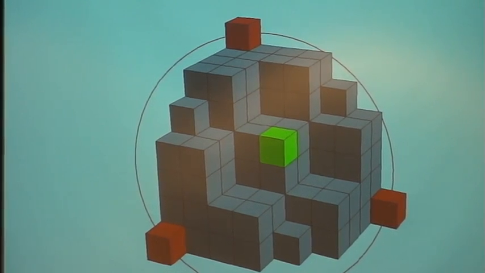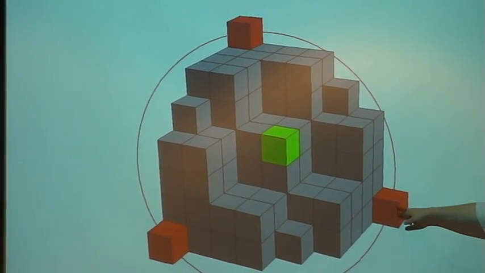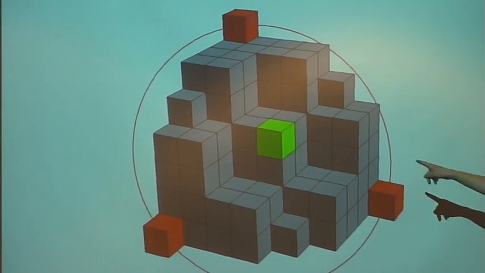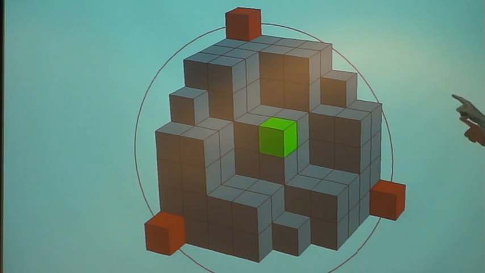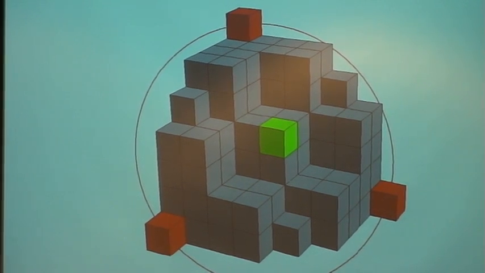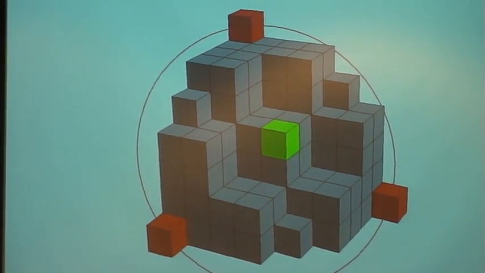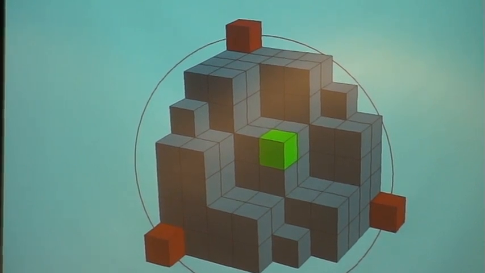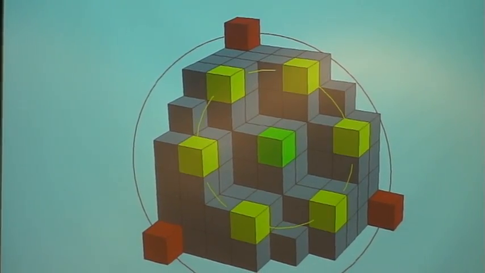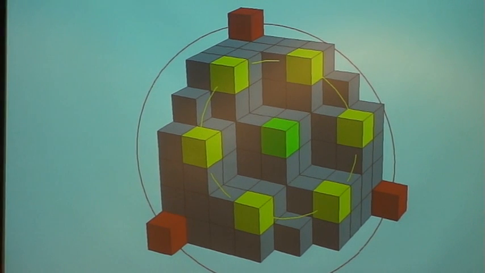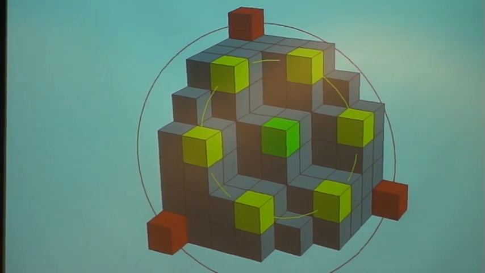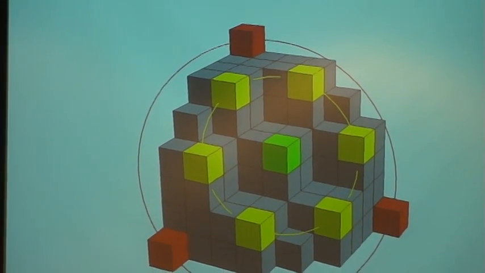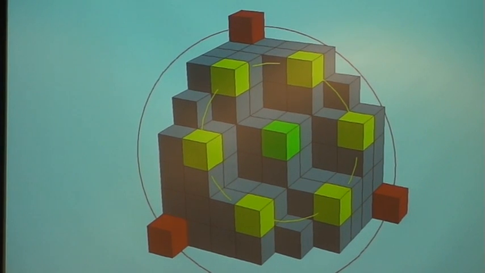Here we have an orbit of length 3. So this cube has coordinates like (7,1,1), I guess. And we have (1,7,1) and (1,1,7). So we get these 3 cubes that also form an orbit. And we can have orbits of length 6, as we can see here. These cubes have the positions (2,4,6), I think. And of course we get 6 different permutations.